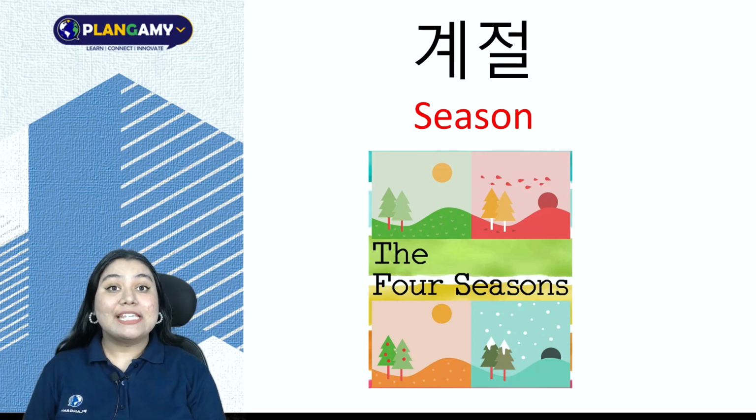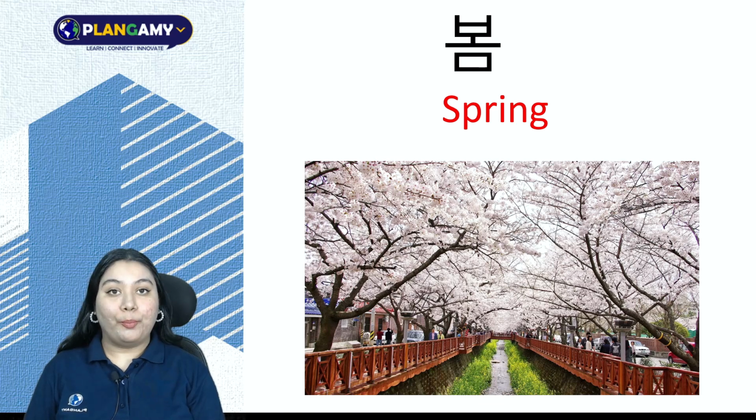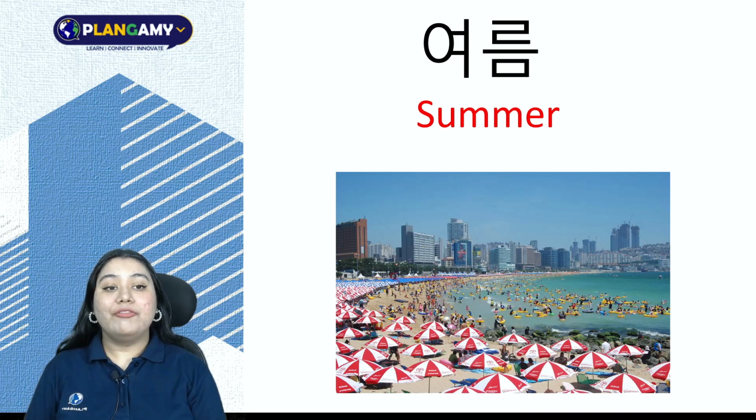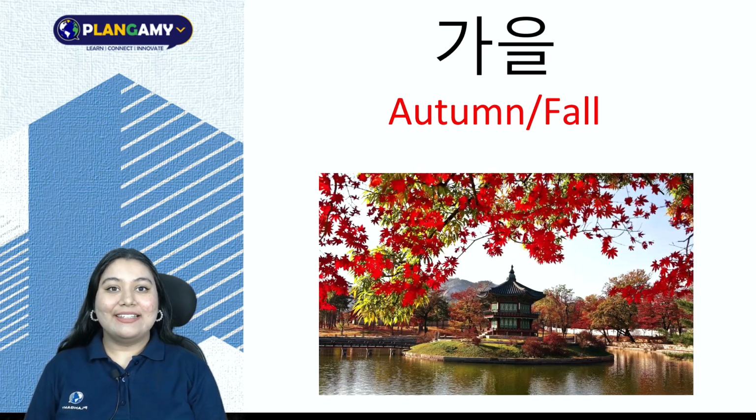계절 is seasons. Next word we have 봄. 봄 is spring. Continuing, we have 여름. 여름 is summer. Next, we have 가을. 가을 is autumn or fall.